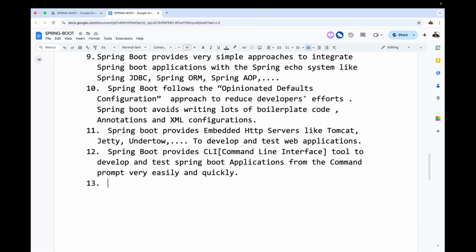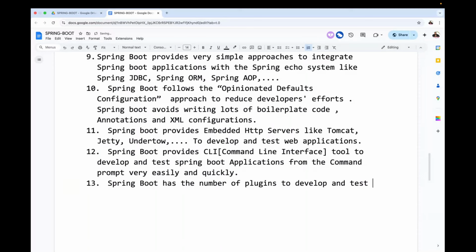Next one is after that. Spring Boot has a number of plugins to develop.